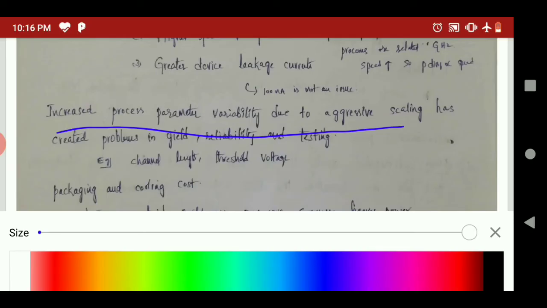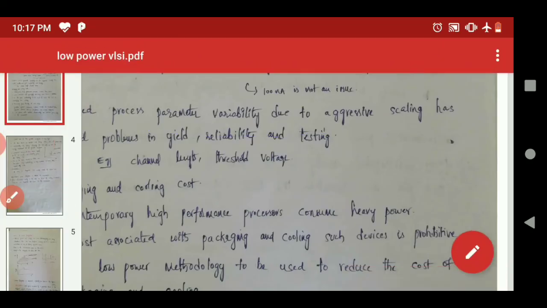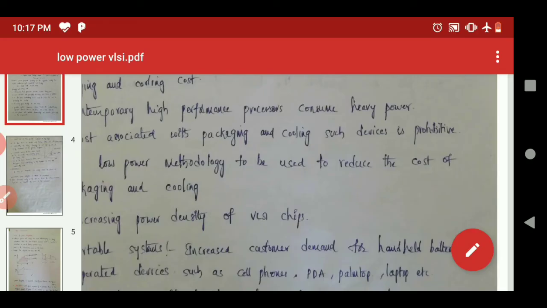Therefore it affects the yield, reliability and testing. For example, channel length variation and threshold voltage affect the processor parameters, as well as the packaging cost and cooling of the devices. So it increases the fabrication cost of the corresponding chip. A high speed processor obviously consumes the maximum amount of power, therefore it requires a greater package, and high cooling mechanism techniques are also required.